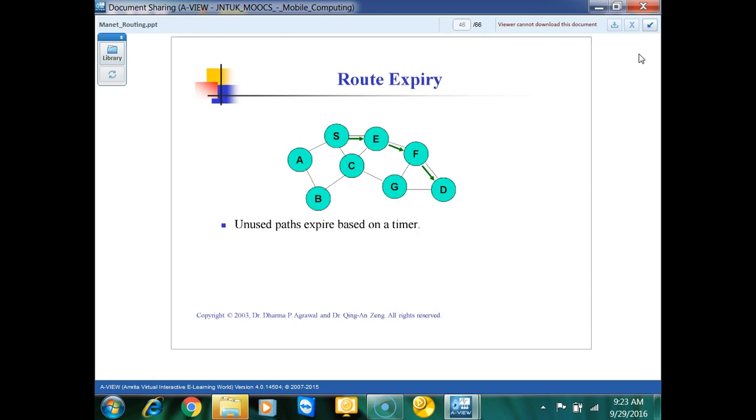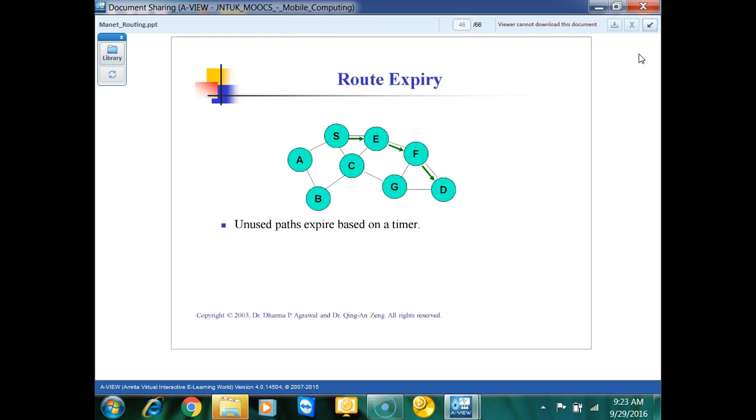Here also we have unused paths expired based on a timer. We can also put a timer. Okay. We can also wait for some time. Let's suppose we have discovered 2 paths and we started communication with one path, but in between that one path is destroyed, like the intermediate nodes destroyed.